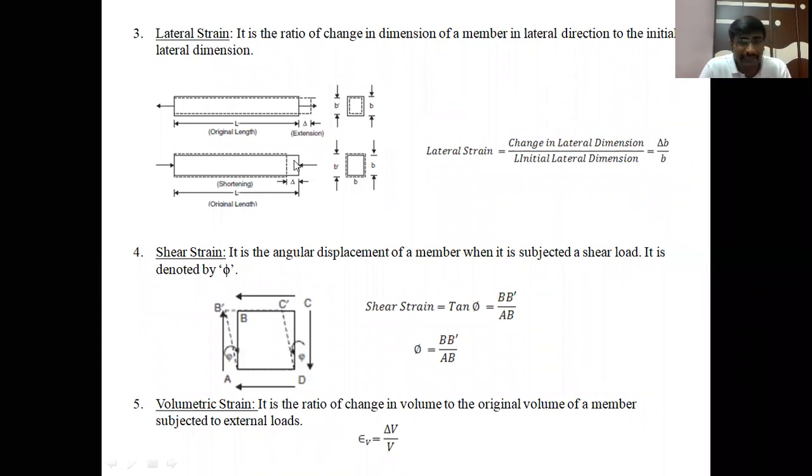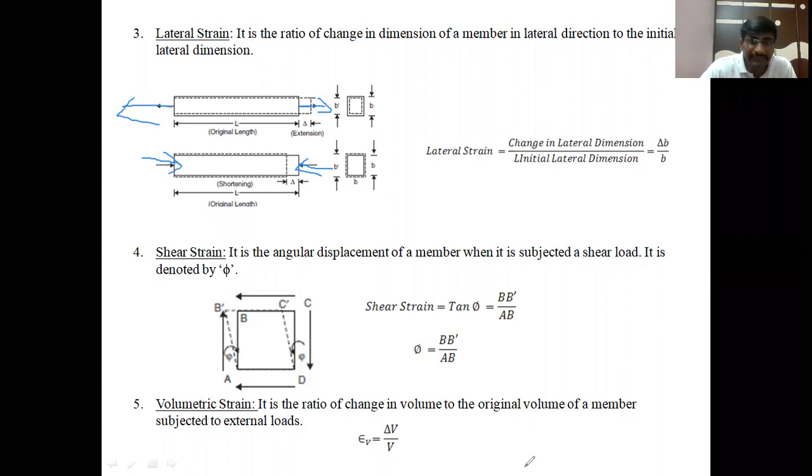Next, coming to another type of strain, lateral strain. It is the ratio of change in dimension of a member in the lateral direction to the initial lateral dimension. Lateral means the direction perpendicular to the applied load. Here we are applying a tensile load, that is the pulling load, on this member, and a compressive load, or pushing load, on this member.